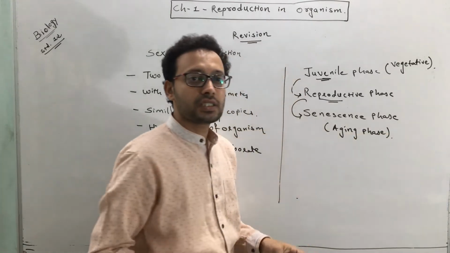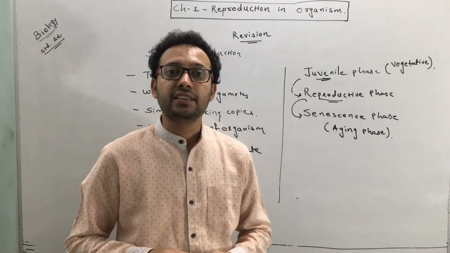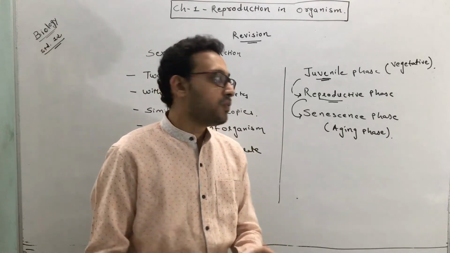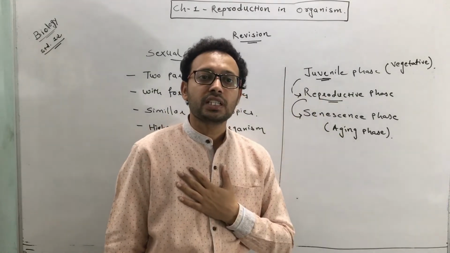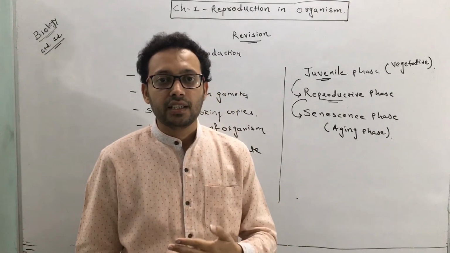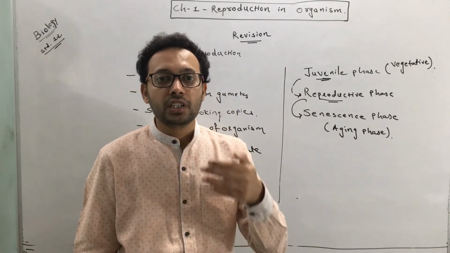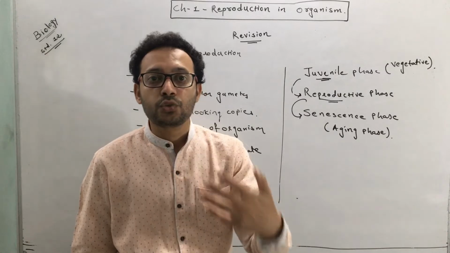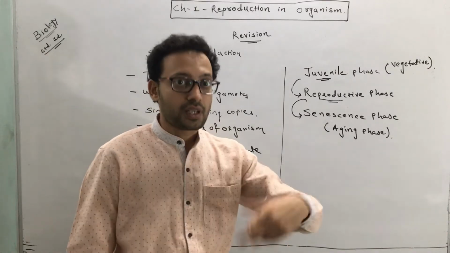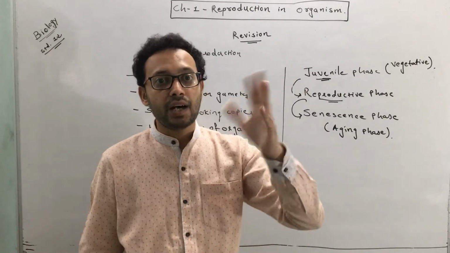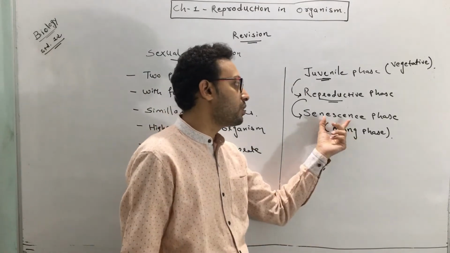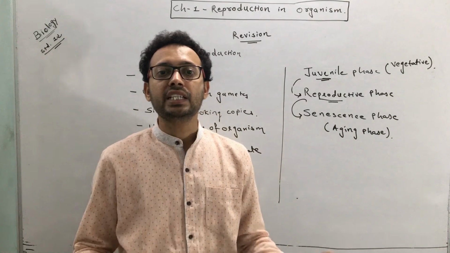It can also be called the aging phase. In that phase, the animal usually loses its capacity to reproduce. They were sexually capable of reproducing, but now they lose that capacity. This is called senescence or aging.